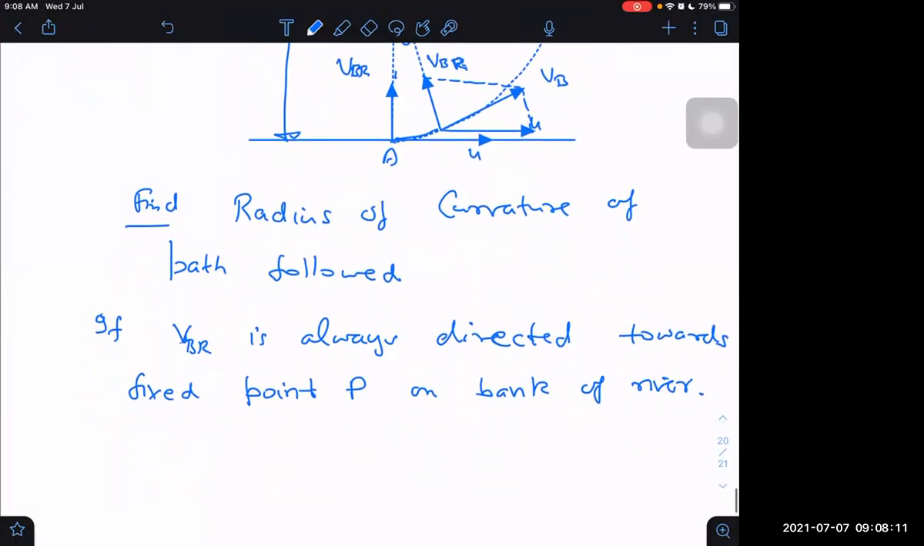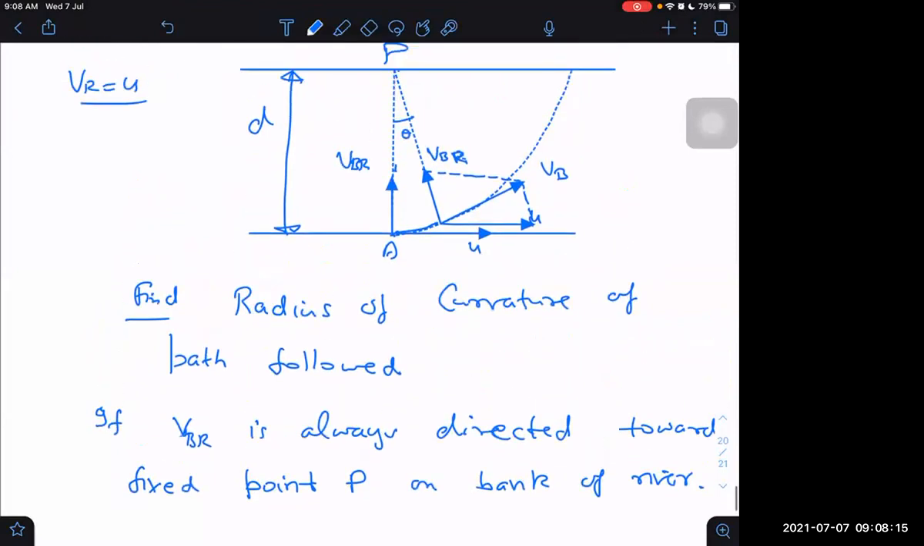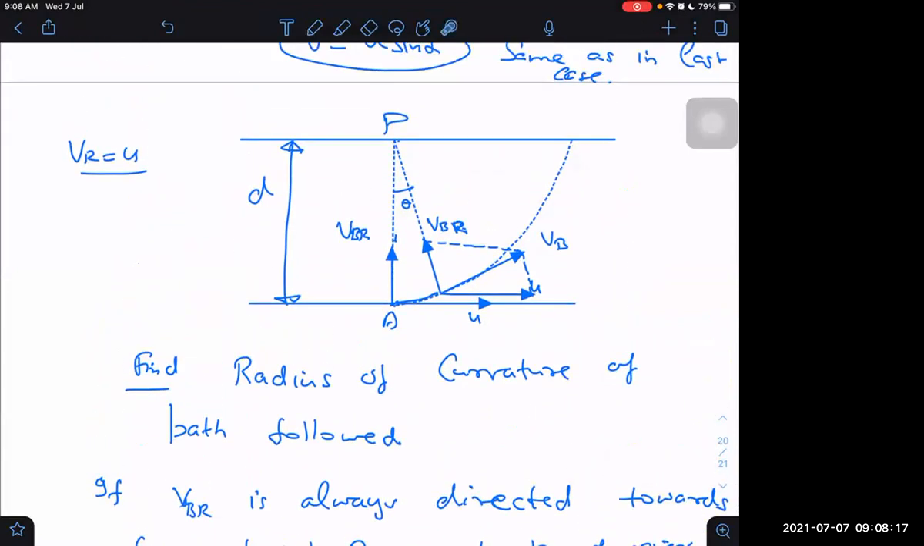So radius of curvature of the path followed, VBR is always directed towards a fixed point P on the bank of the river. Now, what is the distance covered? This distance covered will be equal to, I think, VB into time. VB into time will be the distance covered along this path in the ground frame.